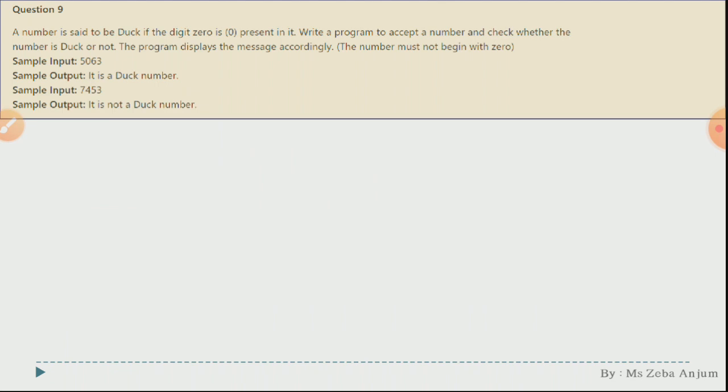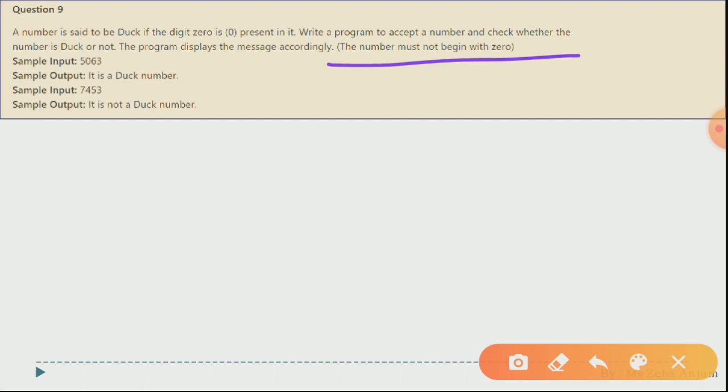But one thing more we have to do over here is this one. The number must not begin with a 0. So firstly we will check whether आपका जो number है उसकी first position पर 0 है या नहीं है. Okay, now see the solution.